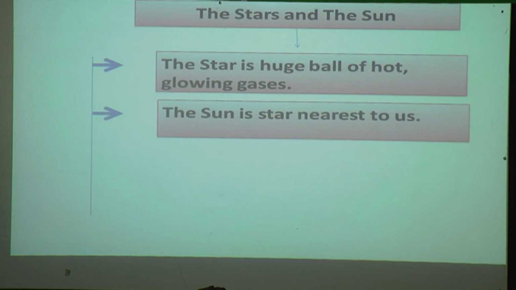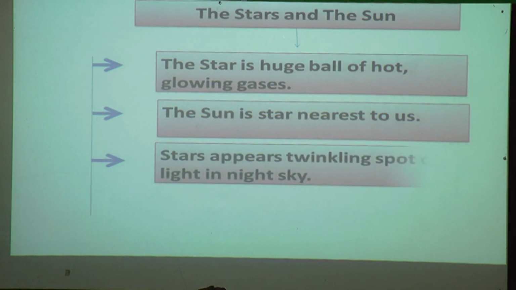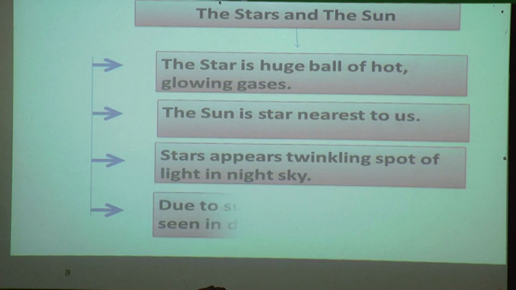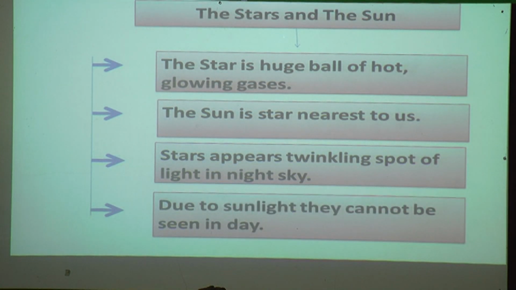The sun is the star nearest to us. Stars appear as twinkling spots of light in the night sky. Due to sunlight, they cannot be seen in the day.